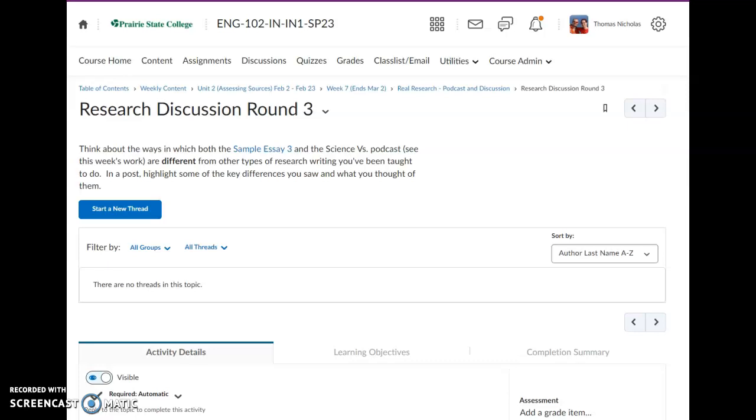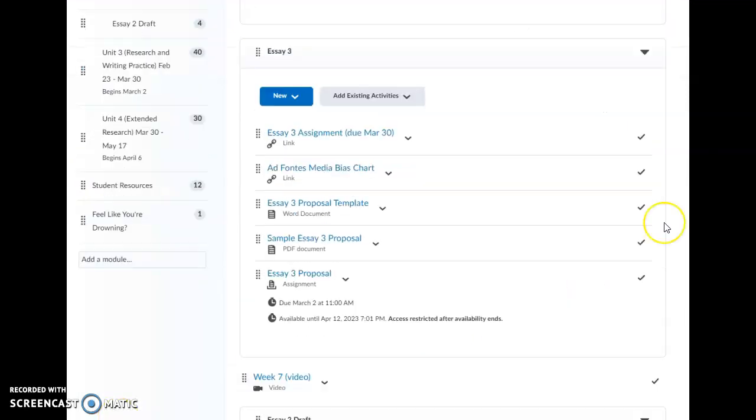How are these different from the research papers you guys wrote maybe in high school, or if you did one in 101, or if you've done them in other classes, okay? So that's research discussion round 3, just 1 week for this. All right, so finally, let's talk about essay number 3, okay?